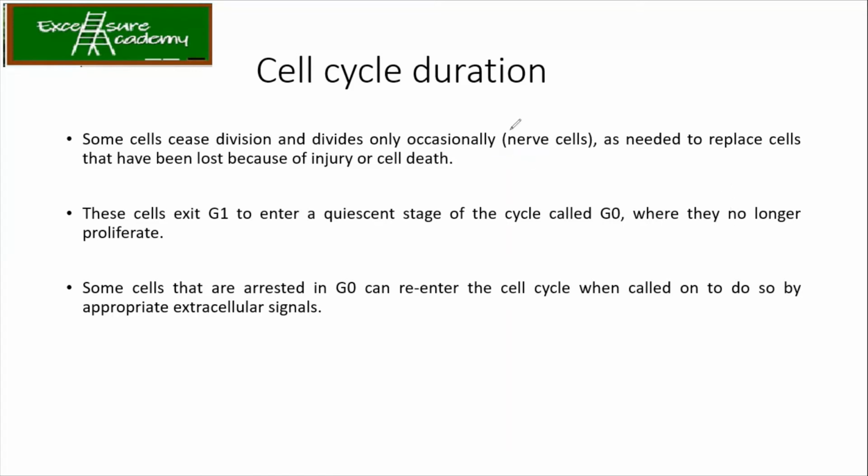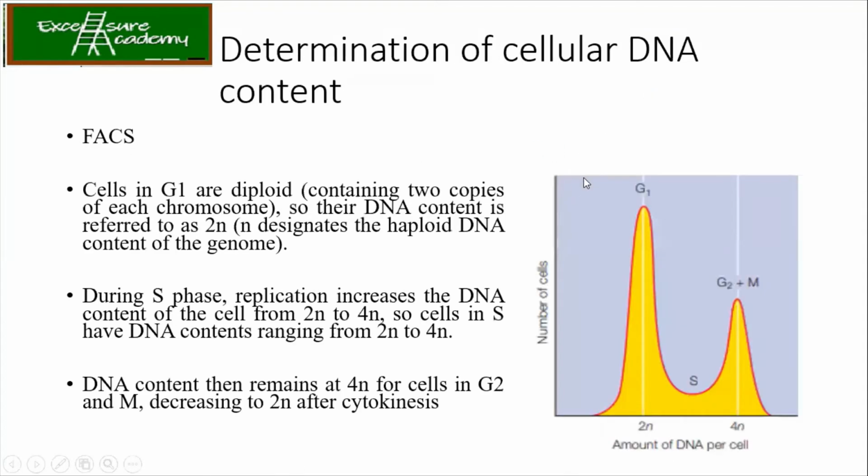Okay, Prishita, is this clear? Like what is the G0 stage? Yes, ma'am. Now, how do you determine the DNA content? For that, we use FACS. What is FACS? Flow cytometer, fluorescence activated cell sorter. We'll study the principle of this FACS later in the methods in biology part.